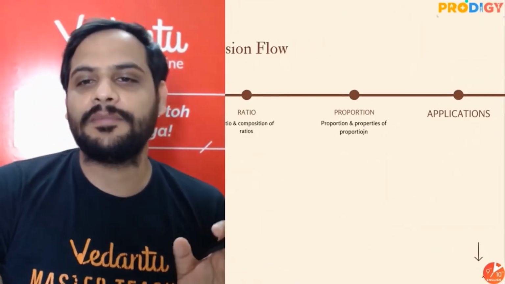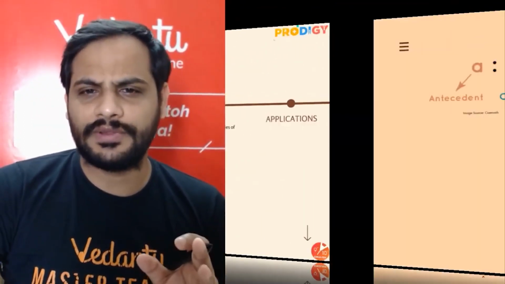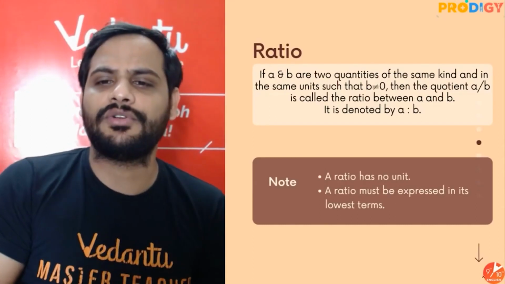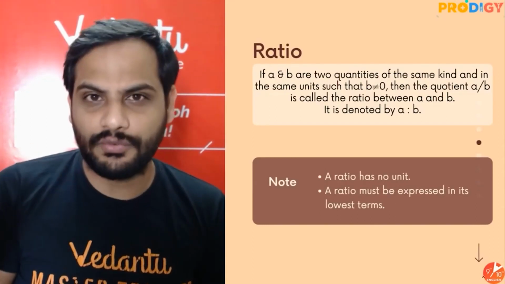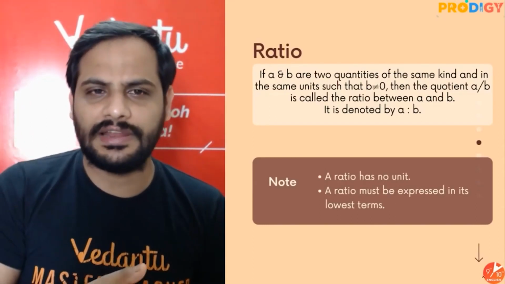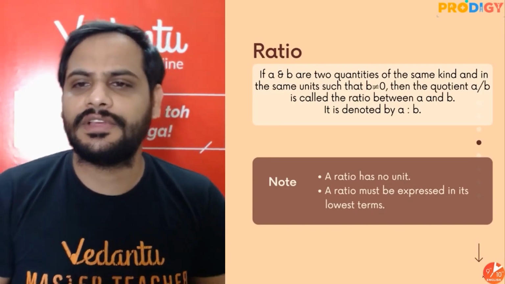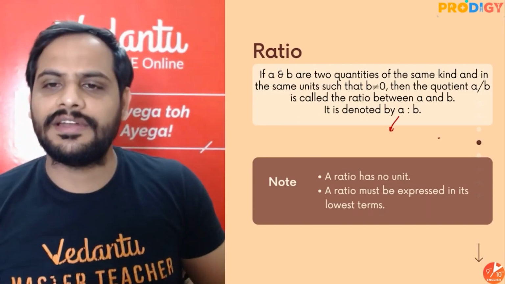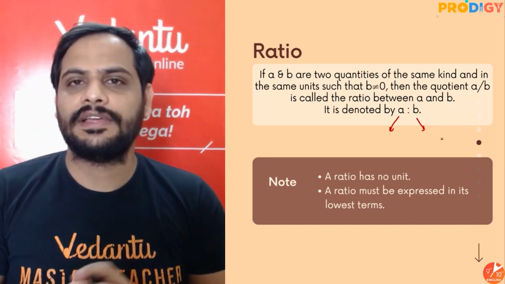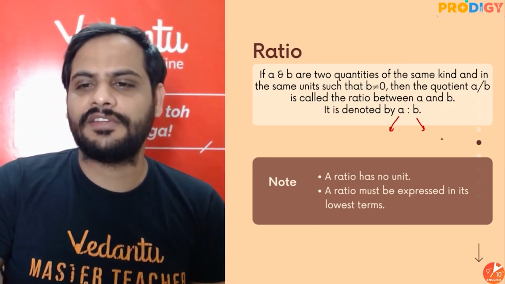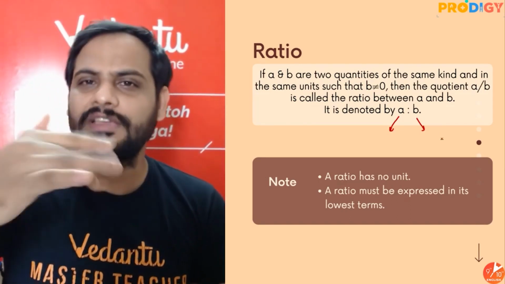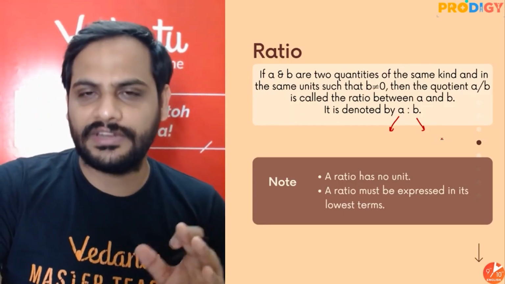Alright, so first thing beta, let's revise what we have done. So first we have talked about ratio. I have told you ratio is to compare two quantities and we do it by division. Alright, and in this the first term is called antecedent, this is called consequent. Ratio does not have any units and ratio must be expressed in the lowest term. That means do the cancellation if it can be done.